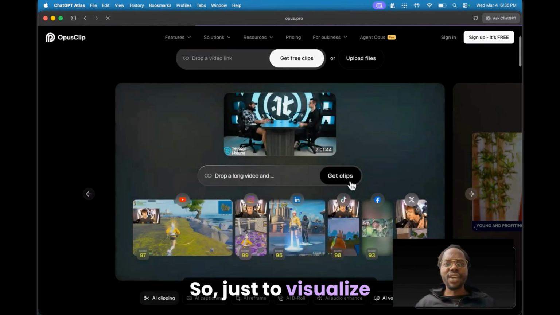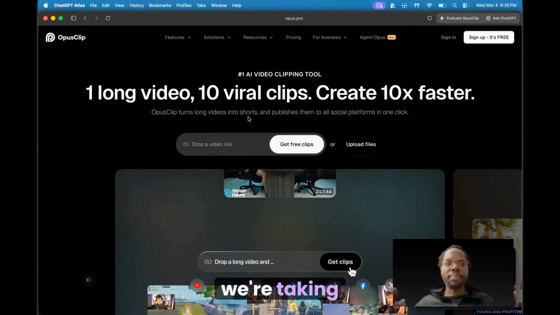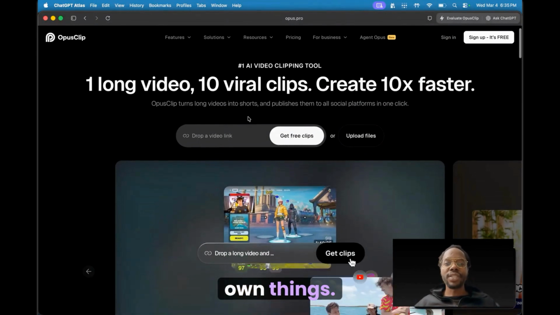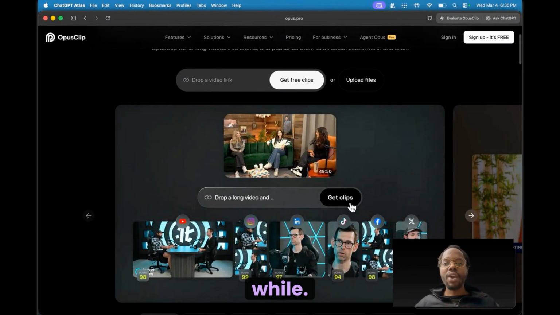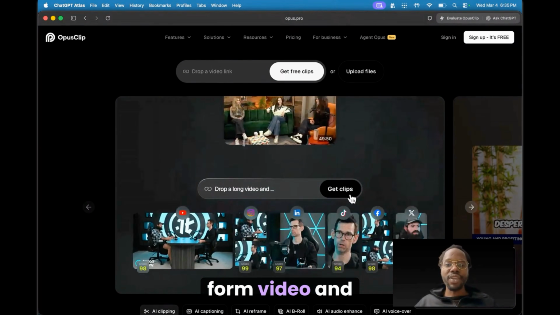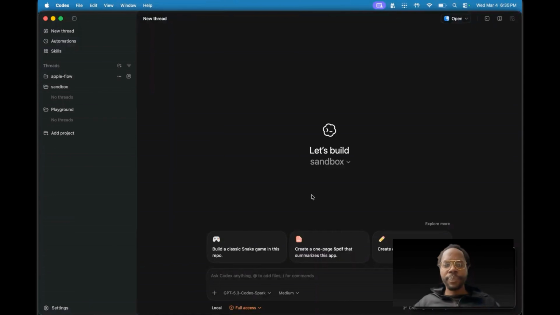So just to visualize the power of AI, the idea is that we're taking popular tools such as Opus Clip and we're making our own things. So this has been out for quite a while. So just so you understand what this is doing, it's taking in a long form video and then pushing it out into many different formats.